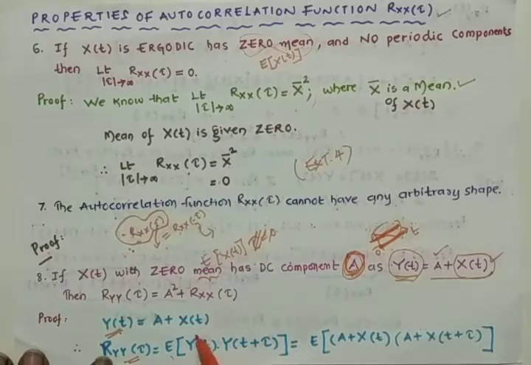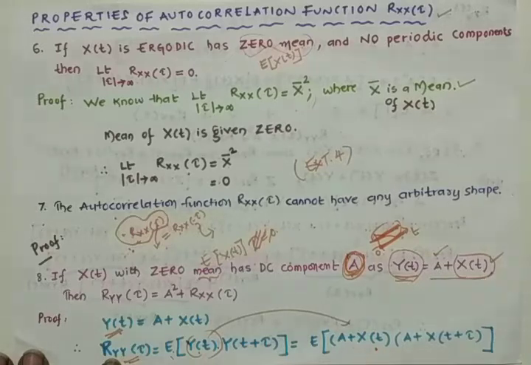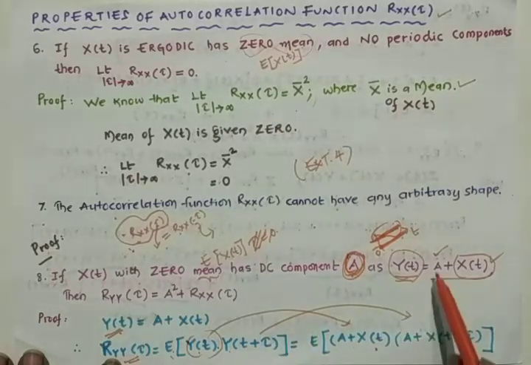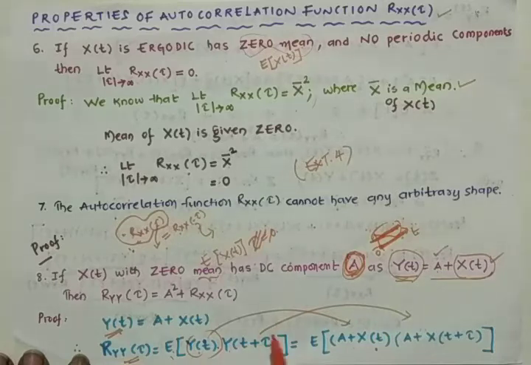But y of t is given as a plus x of t, so that I can write expectation of y of t as a plus x of t, and y of t plus tau is written as a plus x of t plus tau. This is simply, I have replaced y of t with a plus x of t, and wherever t plus tau is there, I have replaced that by t plus tau.